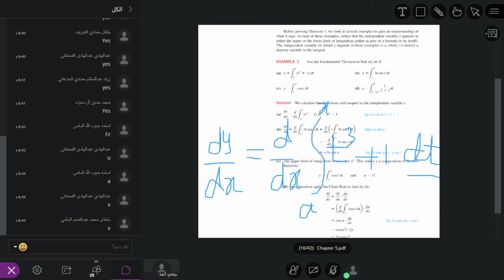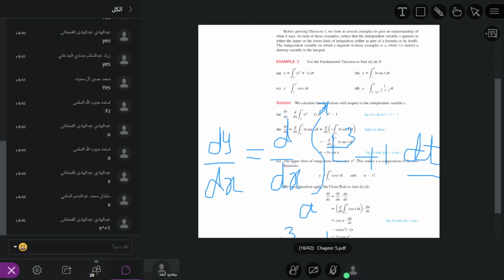Here we have f of t is equal to t power 3 plus 1. So we have the function t power 3 plus 1. Where is t? We put x. So x power 3 plus 1. Not x power 1, x power 3 plus 1. Yes, Abdul Hadi, it is x power 3 plus 1. This is the answer.